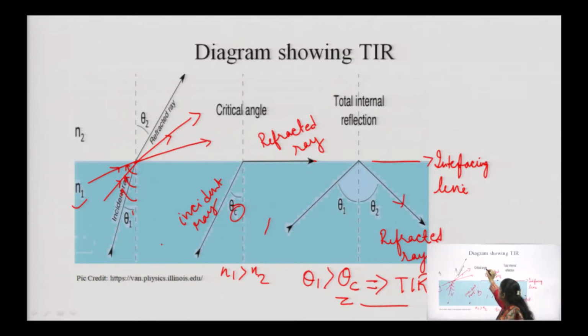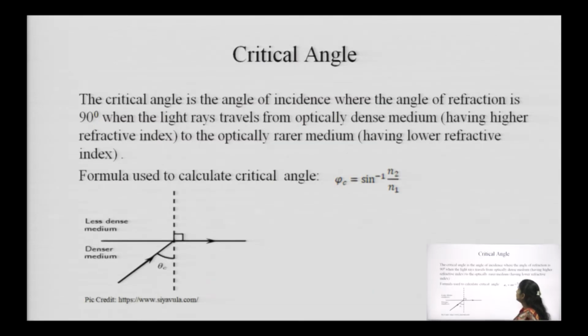So, we can easily say that this critical angle plays a very important role during the propagation of signals inside the core of the optical fiber. Since the critical angle is a very important factor, we have to discuss it in much more detail.